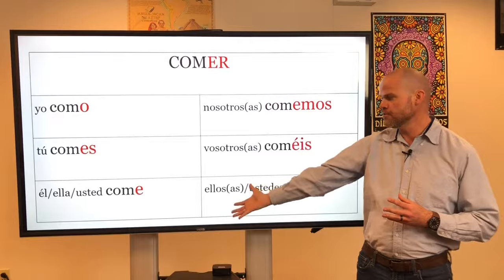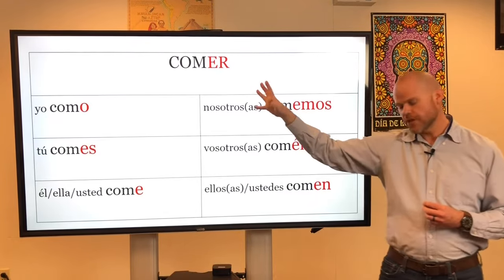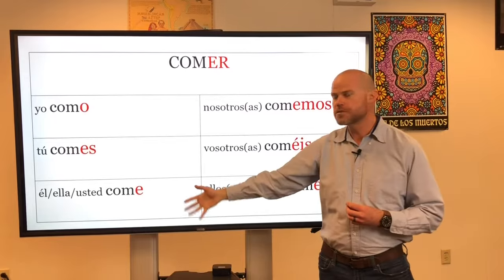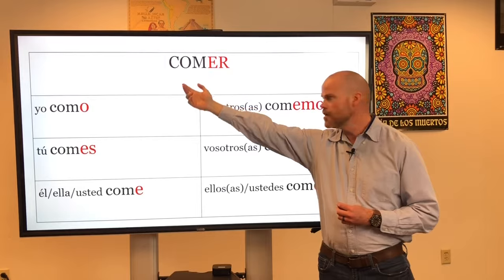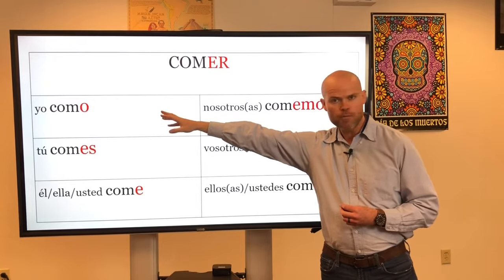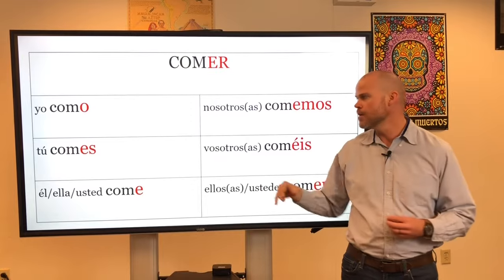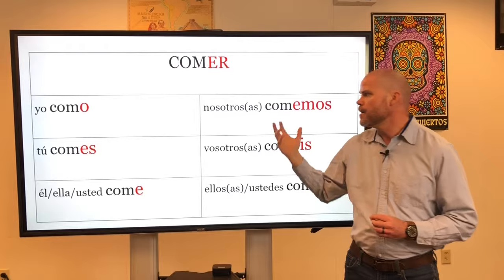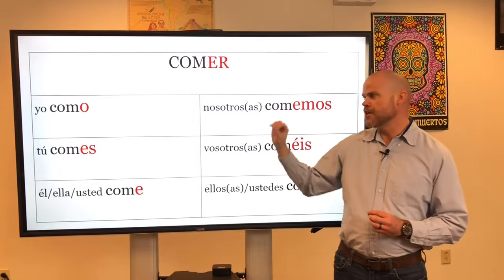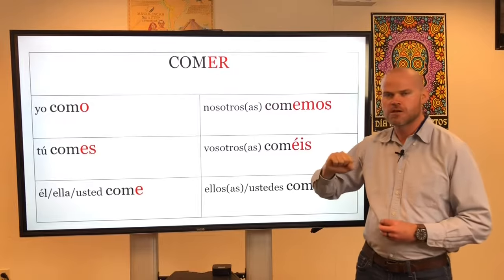Here we have the conjugations of the verb comer in the present tense. So just like always, when we conjugate the verbs, we always take off the ending, and that leaves us with the stem. So we have com for all of the forms, and notice that doesn't change, so this isn't a stem changing verb. It's a regular verb. So we're left with the stem, and to the stem we add the different endings. So the endings for regular ER verbs in the present tense are as follows.